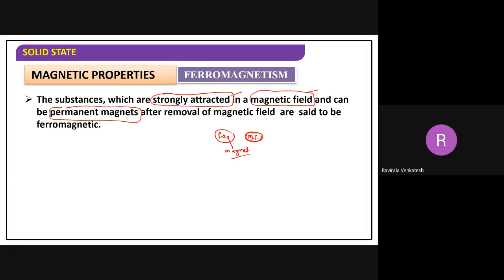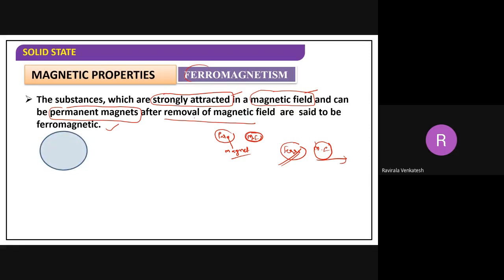But whereas ferro, if you observe, when you remove the magnetic field, in the presence of the magnetic field, their domains will be aligned. Even if you remove the magnetic field, what happens? They can still act as magnets, even if you remove the magnetic field. Then they are called what? Ferromagnetic. Whereas para, if you remove this magnetic field, what happens? They cannot act. But these, they can act easily here, right?